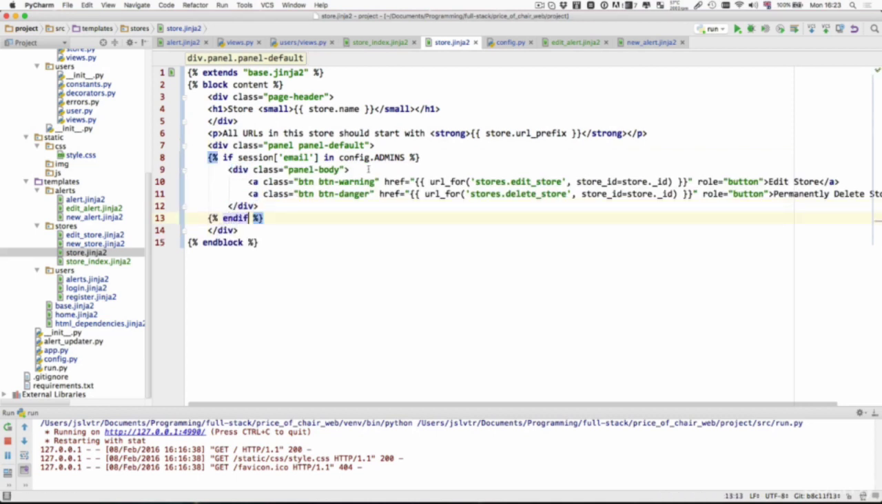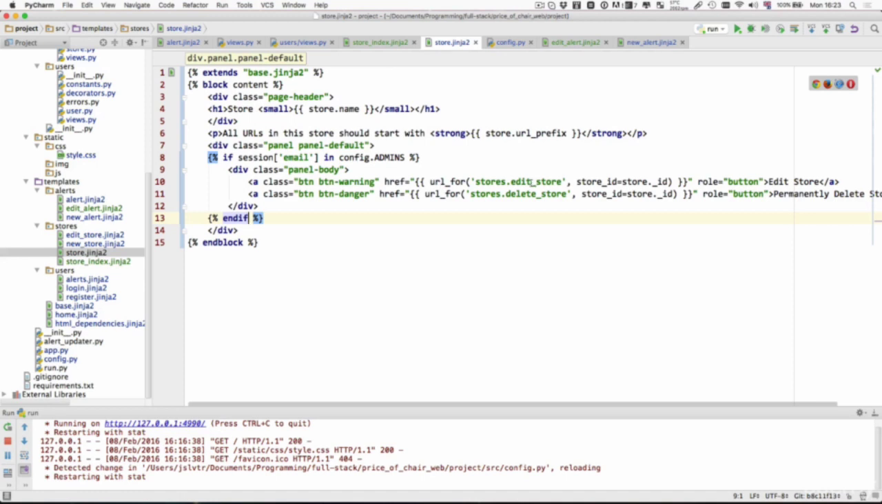Like so. So now only administrators are going to see the buttons to edit and delete stores. What I'm going to do next is make sure that only admins can visit these endpoints. Remember, right now we've made sure that only admins can see the buttons, but users that know the address can still visit the endpoints. So in the next video, we're going to make sure that only administrators can view the endpoints. I'll see you in the next video.